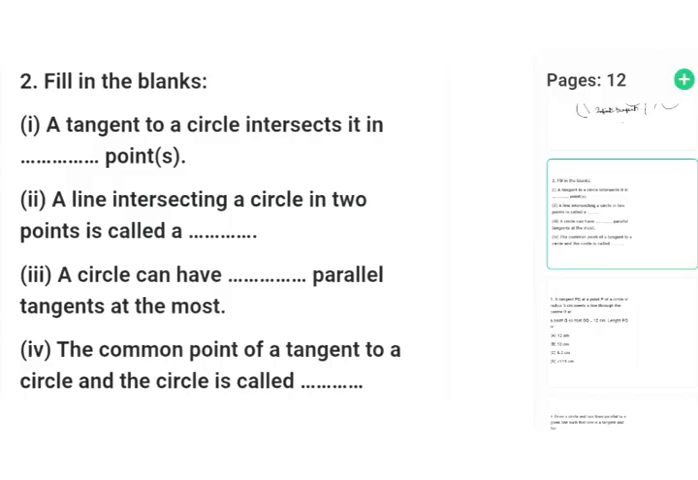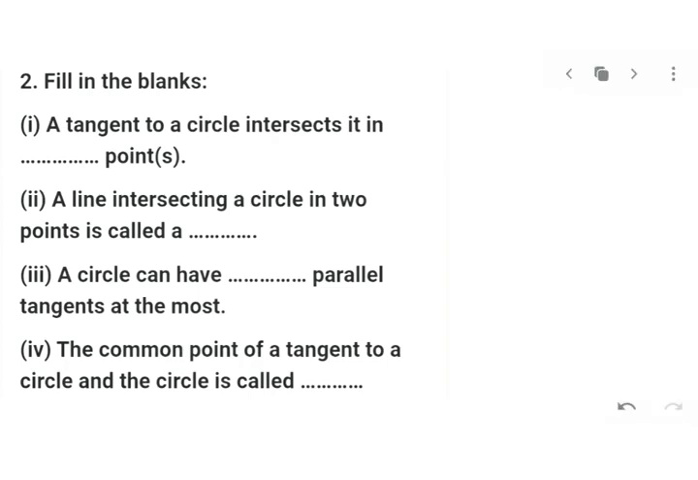We have some fill-ups here. A tangent to a circle intersects in dash point. How many points will a tangent intersect a circle? Only one point. So I will write it here. Only one point. Then you have a line intersecting a circle in 2 points. Now if you have a circle and there is a line intersecting the circle in 2 points, that line will be called a secant. Clear?